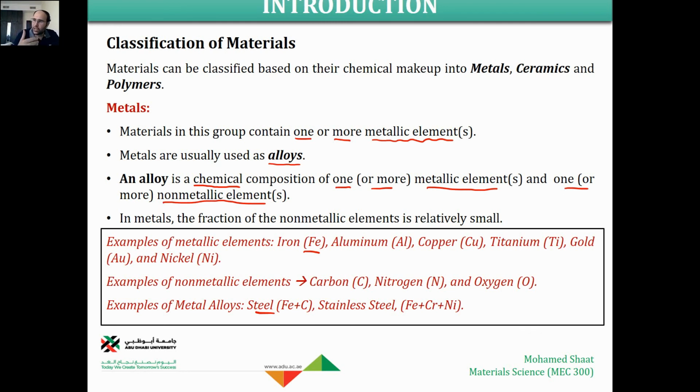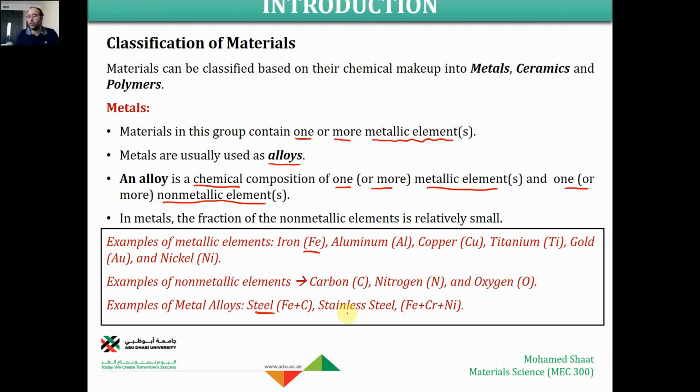The difference between Fe and steel is considered in terms of engineering concept, in terms of engineering classification. But in terms of material science, both are metals. Fe is metal, steel is metal, a metallic material. Both are metallic materials, but this is a metal, and this is a metallic alloy with more enhanced properties because of the addition of carbon.